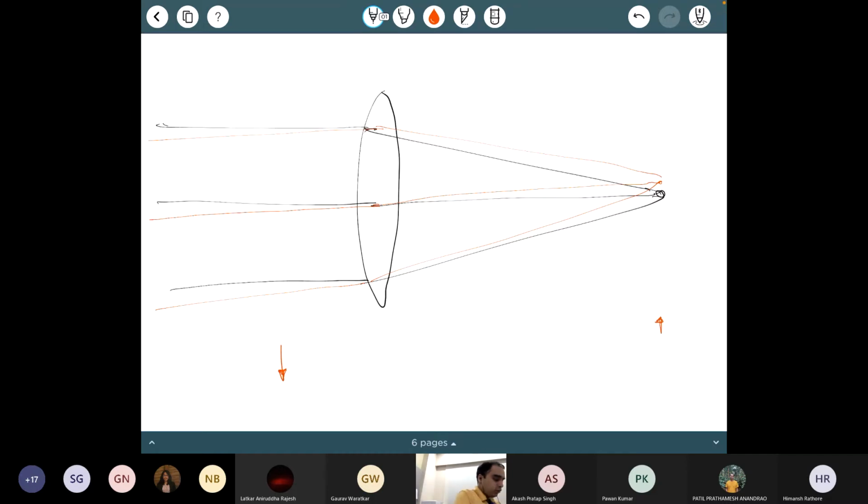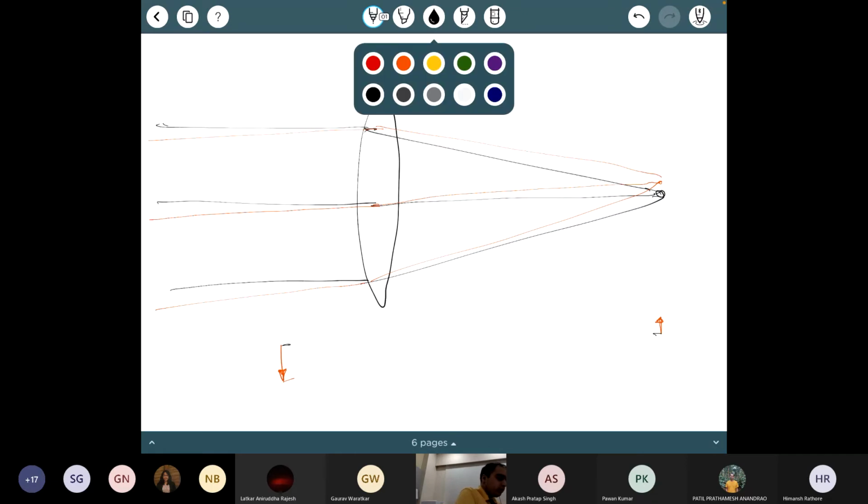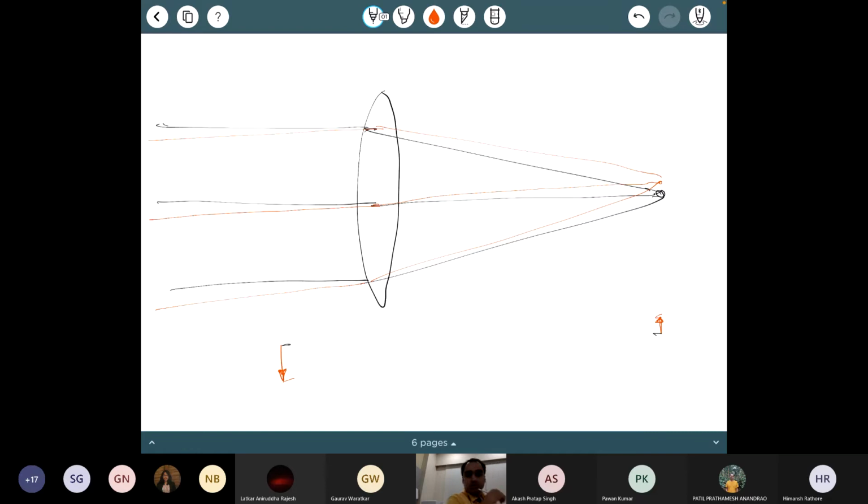And then the orange ray would have been coming from here and the black ray would have been coming from here. Right? That is how you would have done your usual ray diagrams. Is that correct? Yeah, sure.